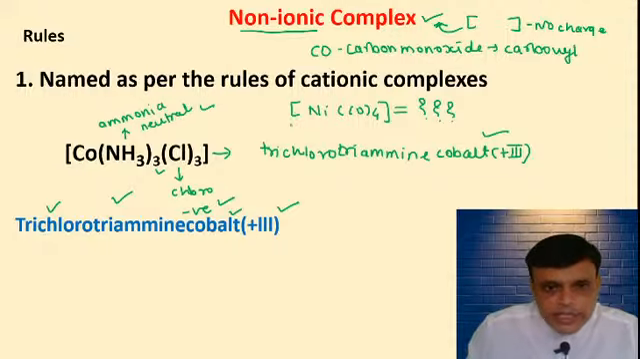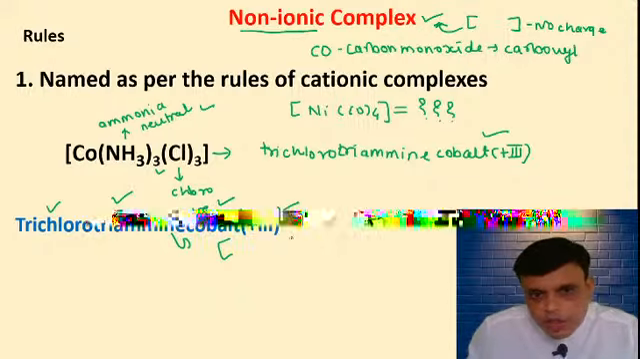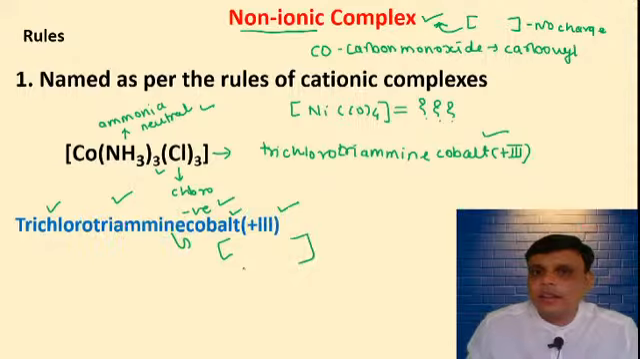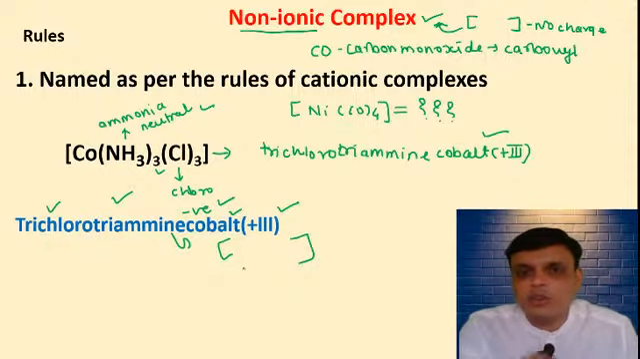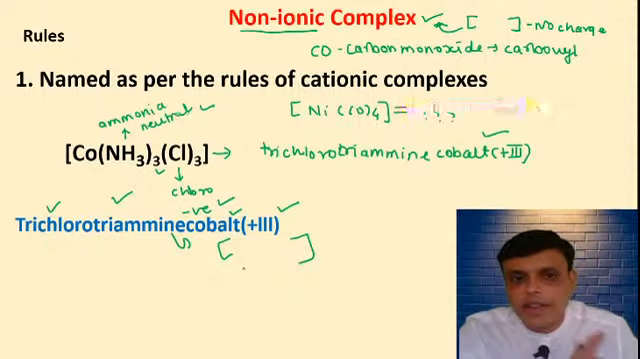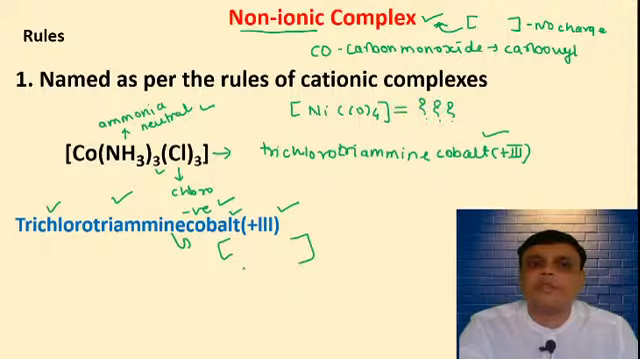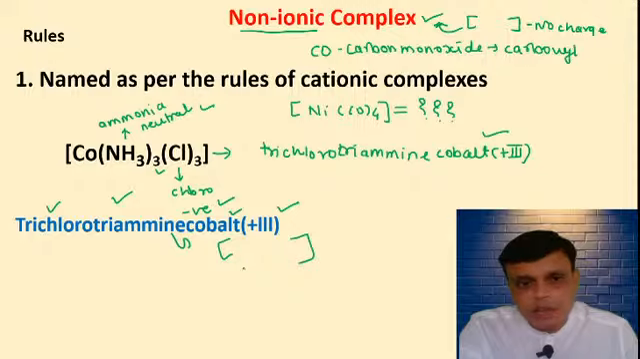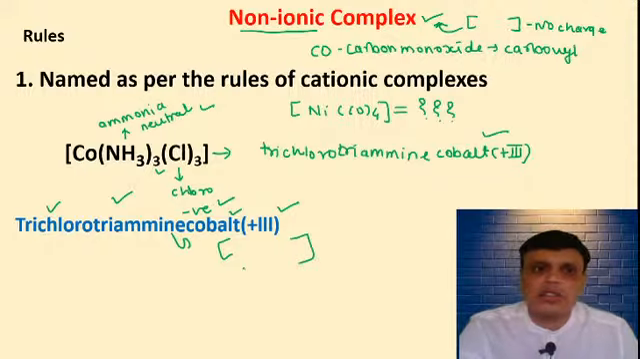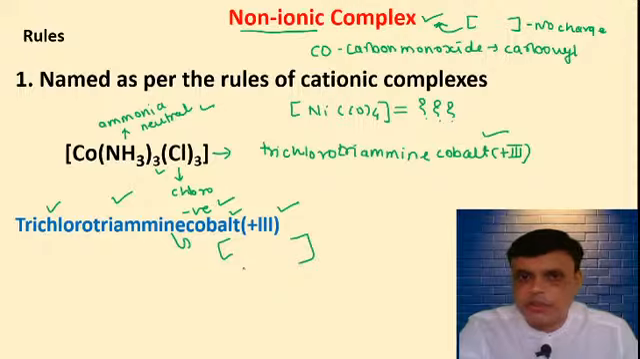If you are given this name and told to write the structure for these compounds, how will you write it? Without the oxidation state, you cannot write the structure or chemical formula for these compounds. In the exam, they can ask the other way around also. They will give you the IUPAC name and you have to write the structure or chemical formula for that name. So oxidation state is very important.